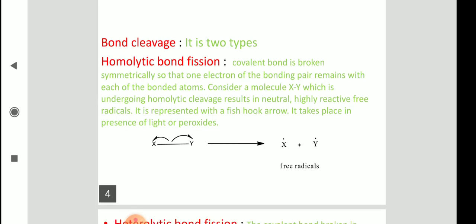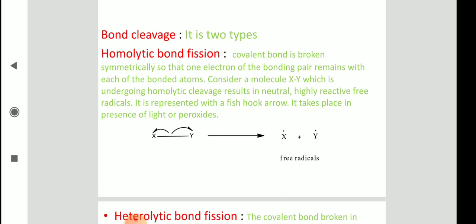You can't trap them or find them easily. So they are very reactive. Okay, how to generate the free radicals, or how to create homolytic fission? Homolytic cleavage generally takes place in the presence of ultraviolet light or in the presence of peroxides.